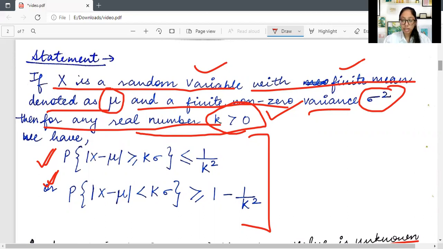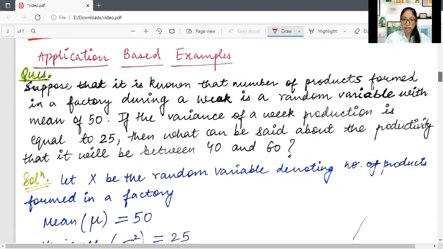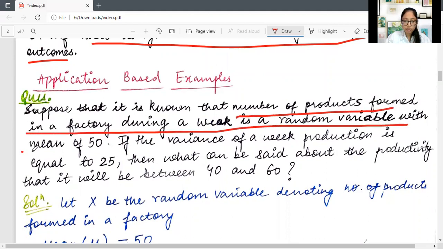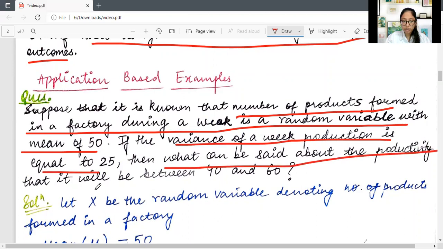Like the examples I have taken, the examples are from real life only, but in real life they are on a larger scale. Here they will be on a smaller scale so that we can get a better understanding. So it says, suppose that it is known that the number of products formed in a factory during a week is a random variable with mean of 50, and the variance of weekly production is equal to 25. Then what can be said about the productivity?